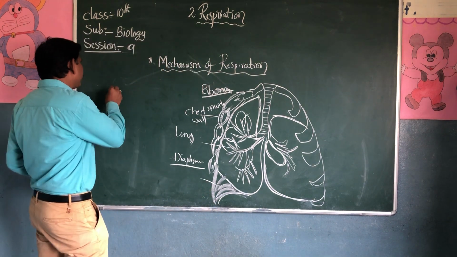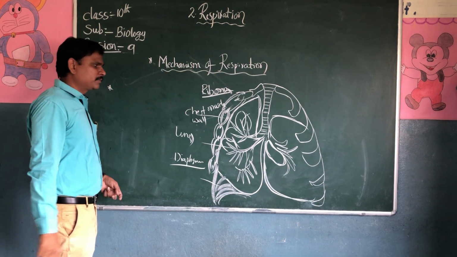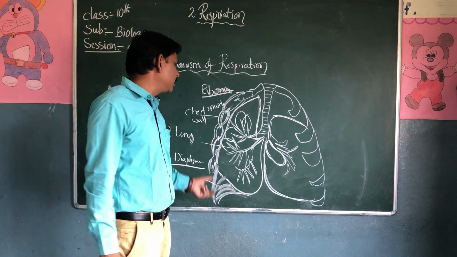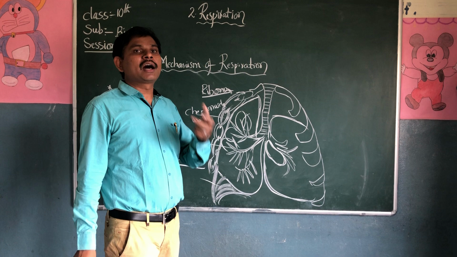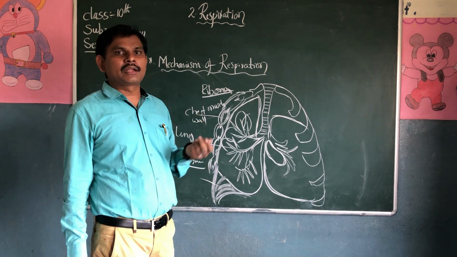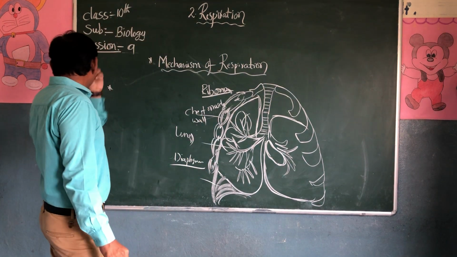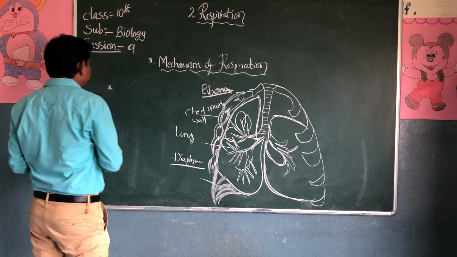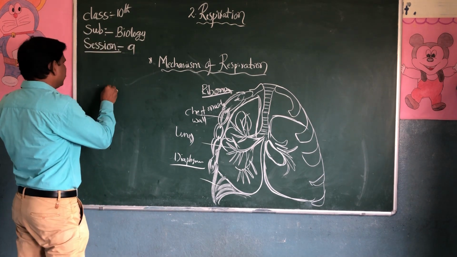So this diaphragm is very important for the chest wall. The chest wall muscles are very important for the lungs to draw air in and push air outside the body. So we will come to the explanation of the diaphragm. We will simply explain.